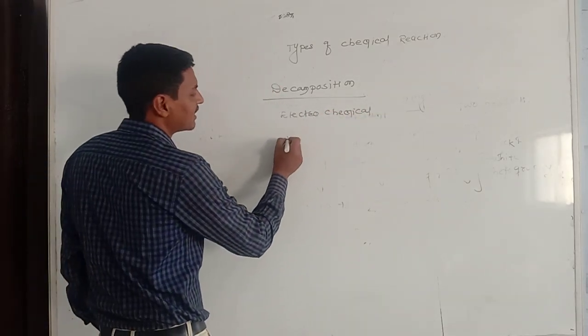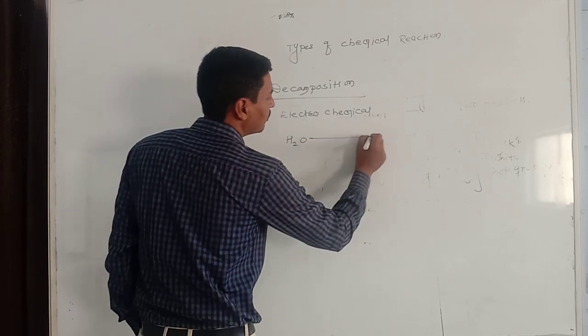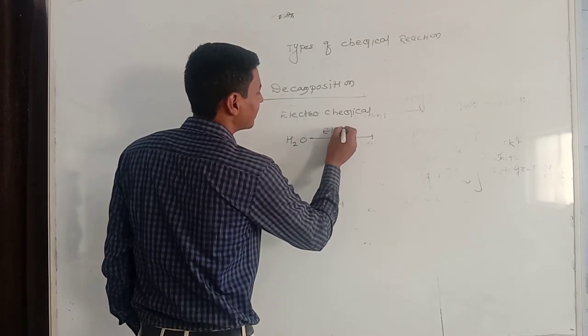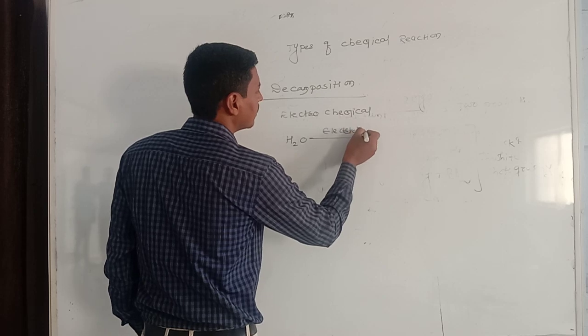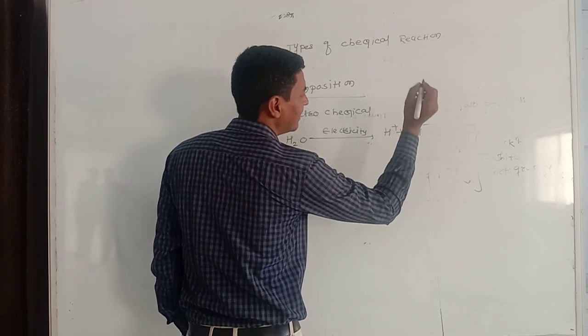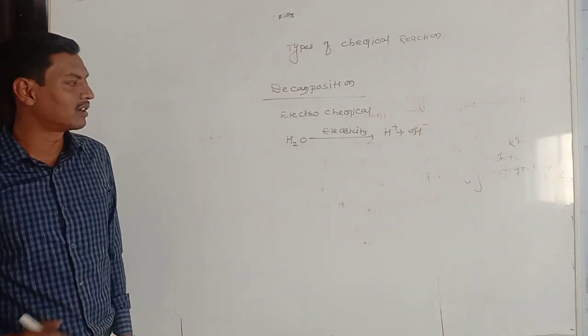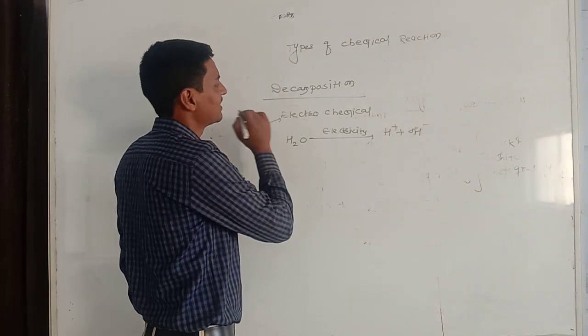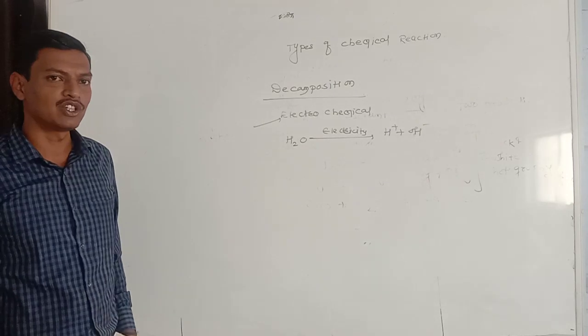What will happen, for example, if we have water and we pass electricity through water? It will form H plus and OH minus ions. This type of decomposition is called electrochemical decomposition.